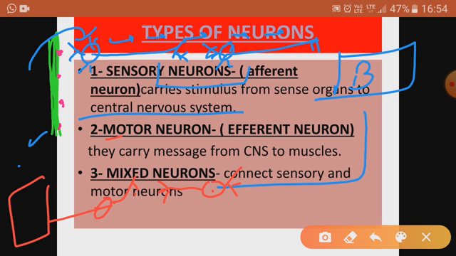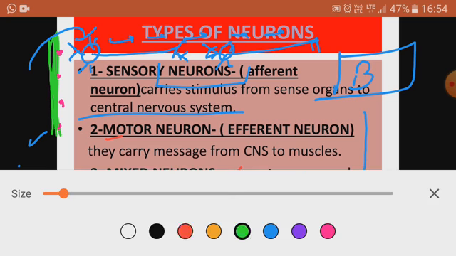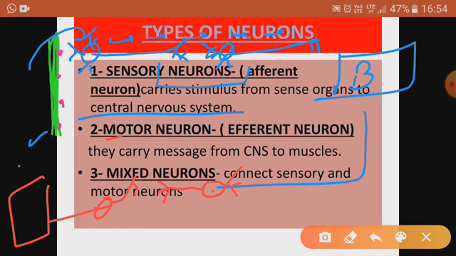Now you must be wondering where the mixed neurons are. Mixed neurons are present in the brain itself, and they join the sensory neuron with the motor neuron. So I am just repeating once again that there are three types of neuron: sensory neuron, motor neuron and mixed neuron. Sensory neurons receive the stimulus from the sense organ, and they pass on the message in the form of nerve impulse or electric impulse to the brain.